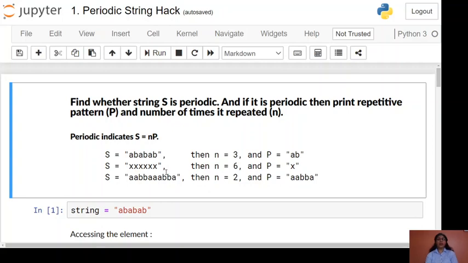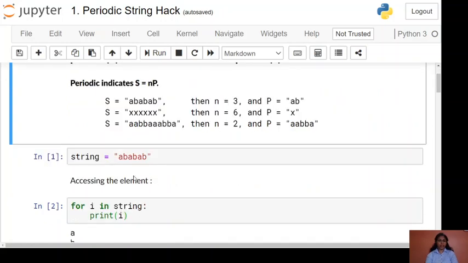Then we have to find the count of the occurrence of that pattern in that particular string. We will take one string and save it in the variable string. Here we are taking ABABAB, and by looking at that string you can predict that the pattern is AB and it is repeating 3 times. But we have to find it programmatically, which means we have to develop a logic and write a program in Python.